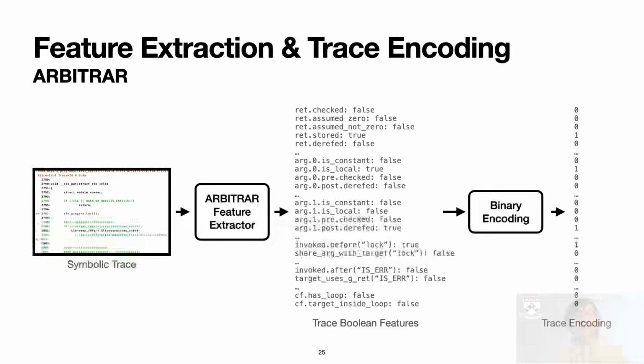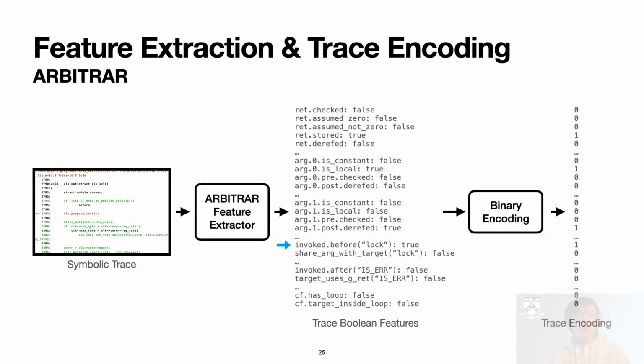The feature extractor analyzes the traces and extracts information regarding a function call and its context. For example, return.checked is a feature telling whether the return value of the target function call is being used in a branch condition. Another example, invoked_before_lock being true suggests that a lock function is being called before our